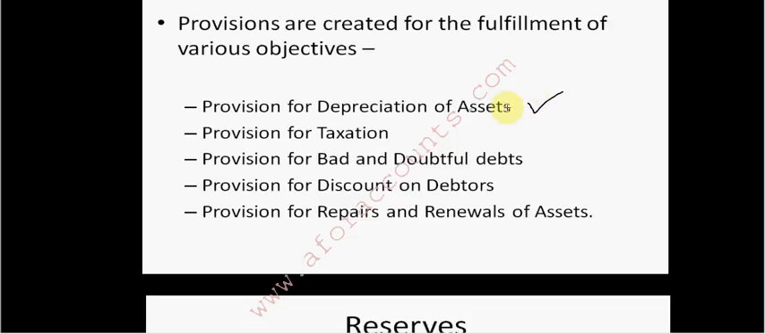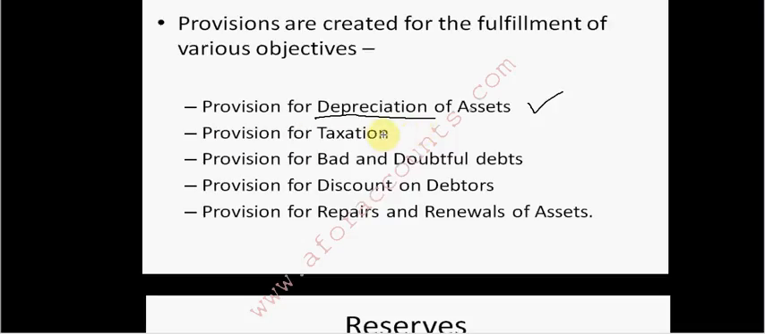efflux of time, the value of the assets goes down, and so from the value of the asset, the cost of the asset, we decrease the amount and charge it to your profit and loss account, which is known as depreciation. It is an expense for the business, although a non-cash expense, but yes, it is an expense and charged to your profit and loss account. No need to worry, this topic will again be discussed as a full chapter, depreciation of assets.